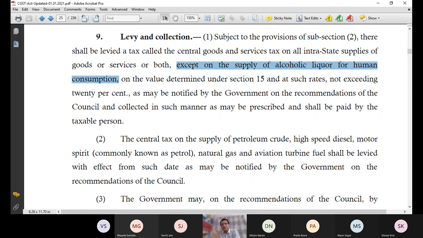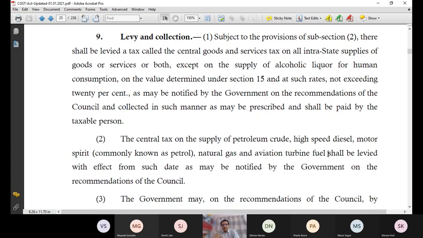They have already made it a part of GST. Under section 9 subsection 2, they have simply deferred the date. So then it's your choice how we should interpret the law. We can say that on petroleum products, GST is leviable, but the date of leviability is not yet decided. Or I can say that it is still not leviable under GST law. So it depends upon in what context we are talking about.